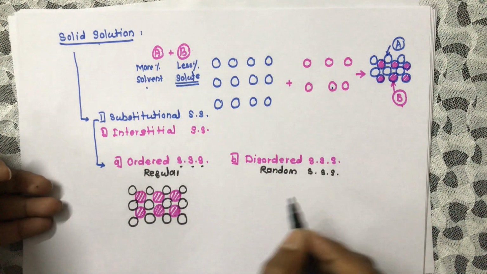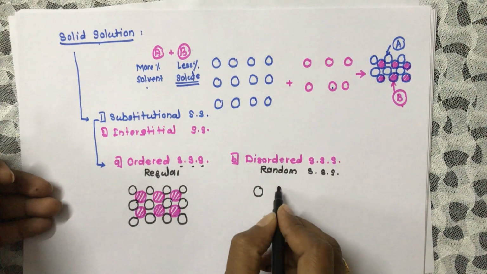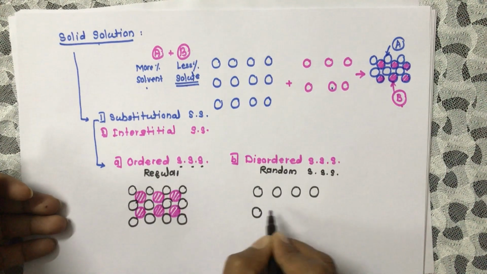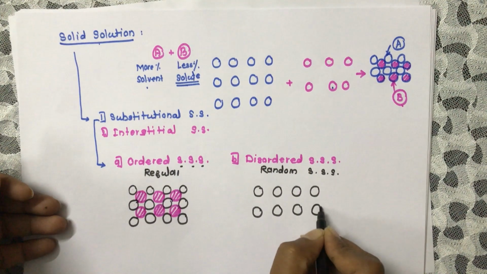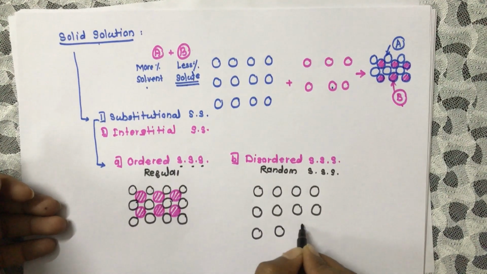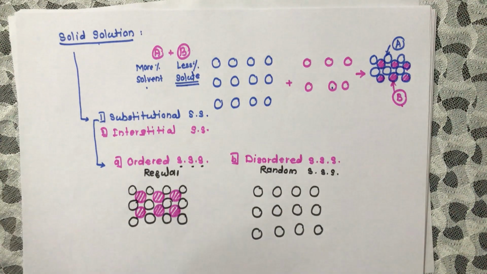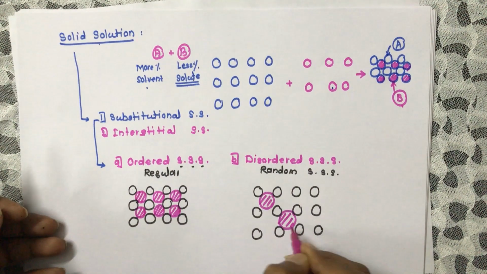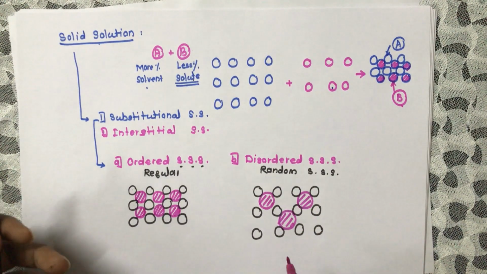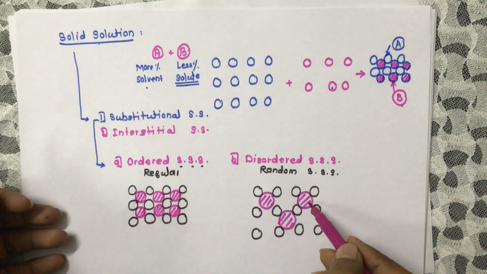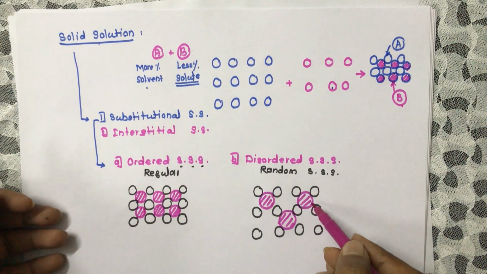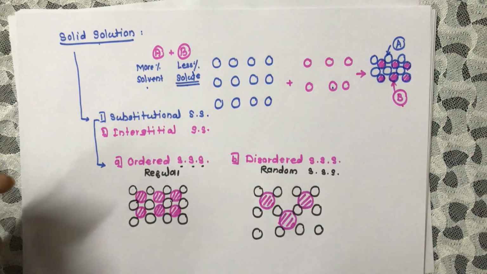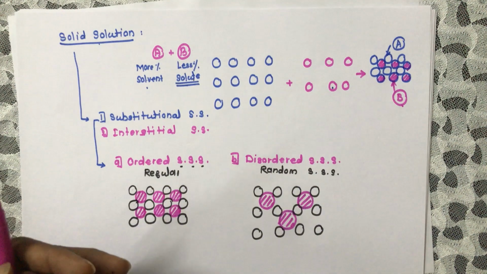But in case of disordered substitutional solid solution, suppose these are the atoms of A, then randomly anywhere we are observing the atoms of B. So this is nothing but disordered or random substitutional solid solution.